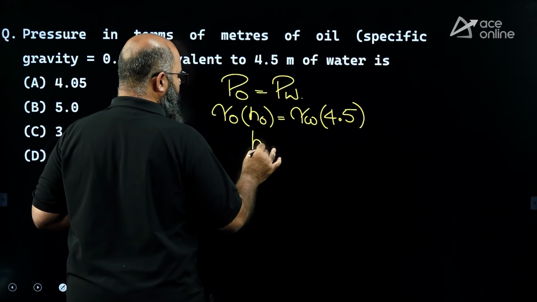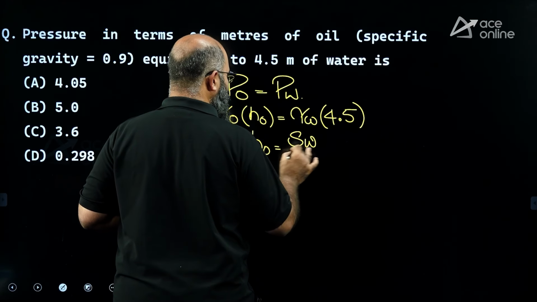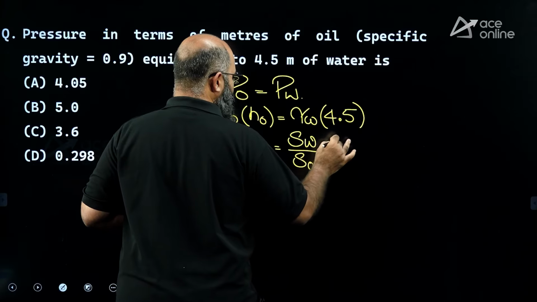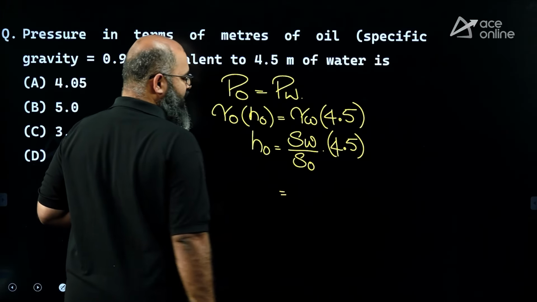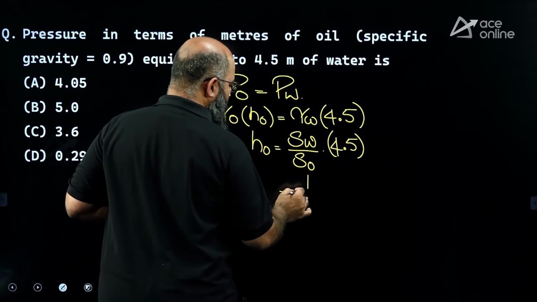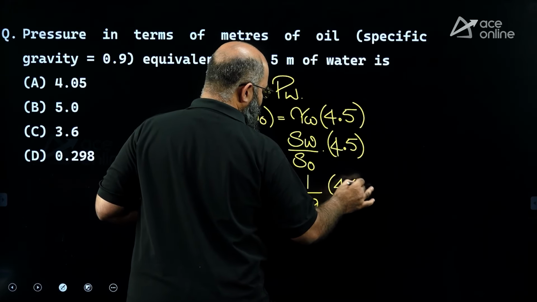So height of oil is equal to gamma water by gamma oil, which is S water divided by S oil, multiplied by 4.5, which is 1 by 0.9 multiplied by 4.5.